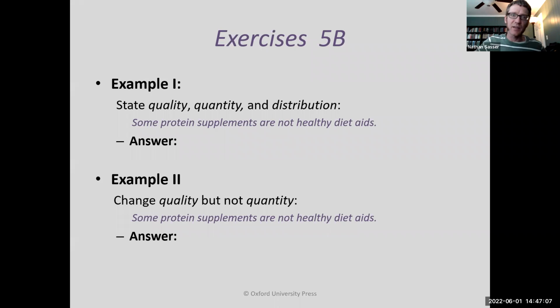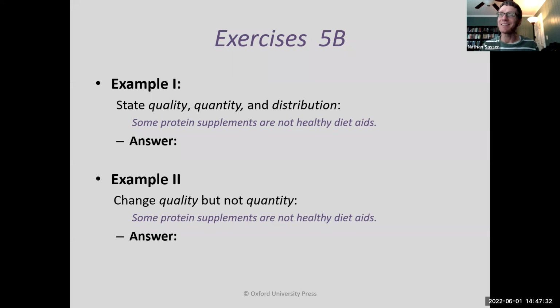Let's do some practice. Example 1. What's the quality, quantity, and distribution of the following categorical proposition? First of all, let's start with quality. Remember, there are two options for the quality. What are they? That's right, it can be affirmative or negative. So what's this one? Oh, look, it's negative.